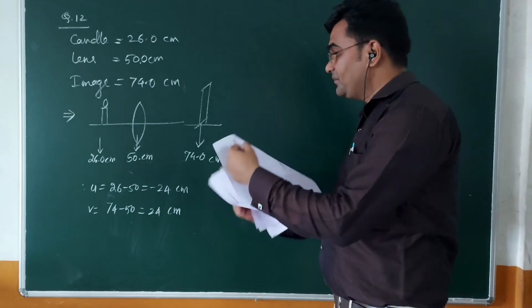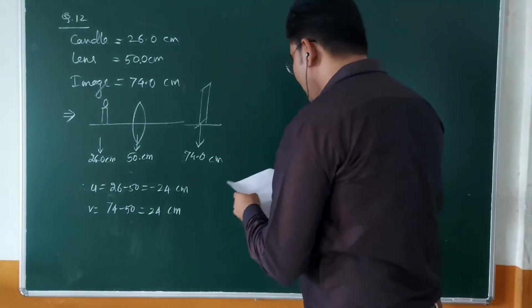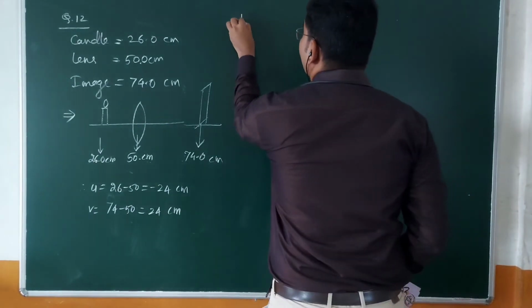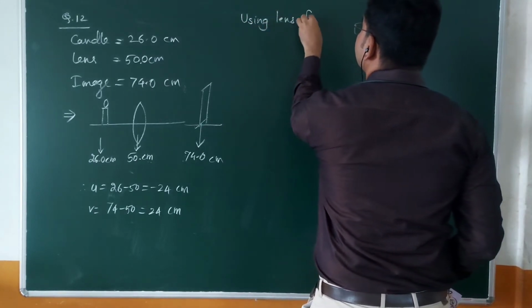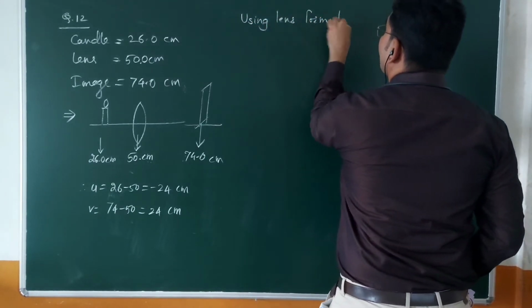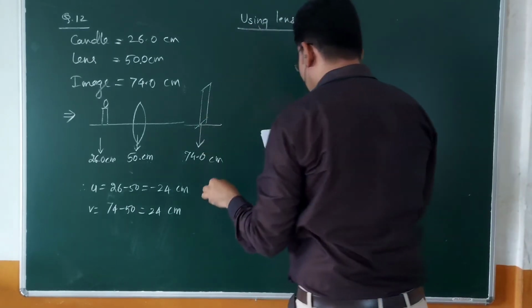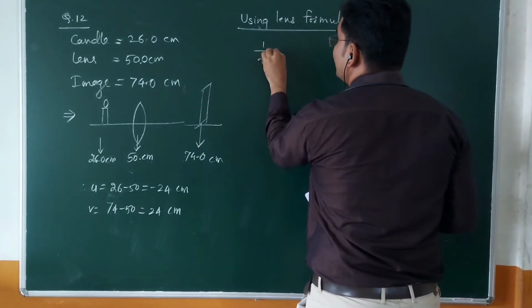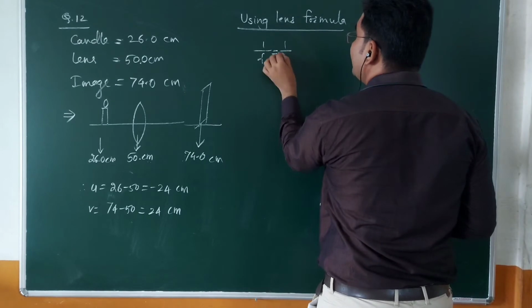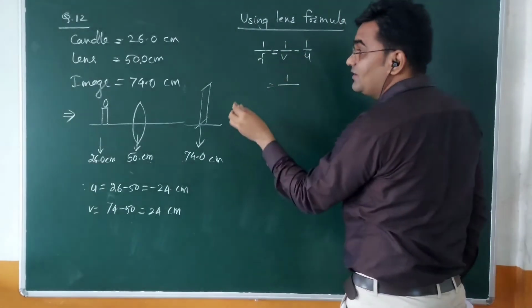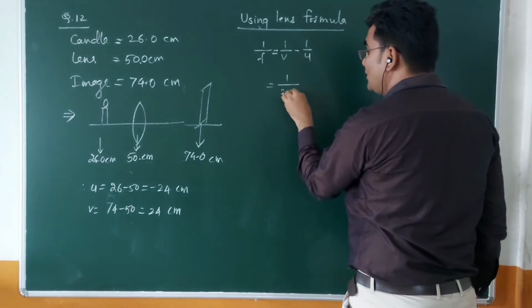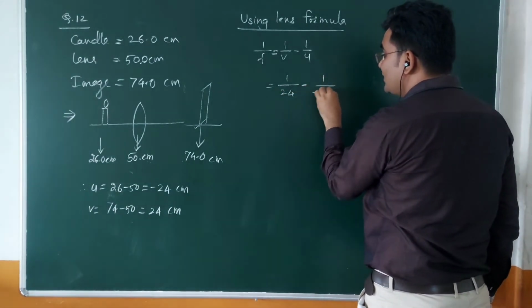Okay, so to find focal length using lens formula, we have 1 upon F is equal to 1 upon V minus 1 upon U. On substituting, 1 upon V becomes 1 upon 24 minus 1 upon minus 24.